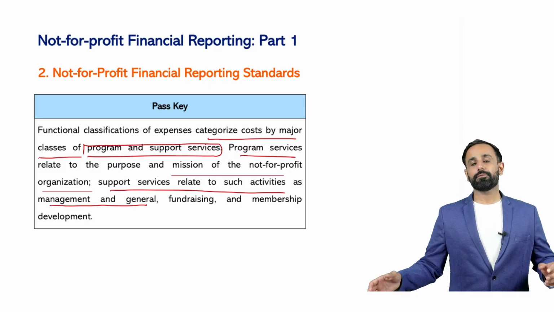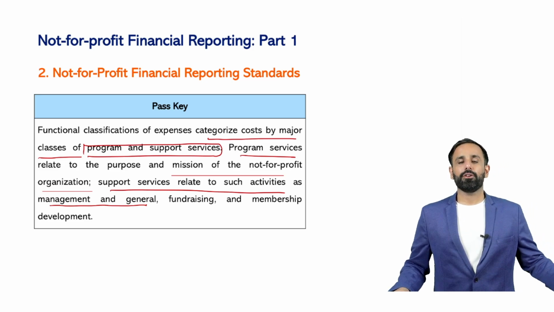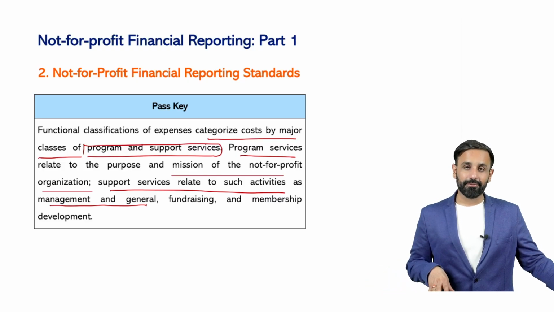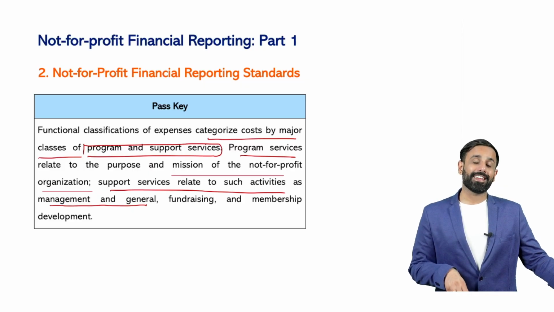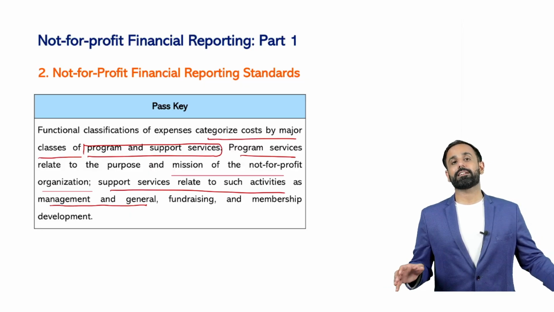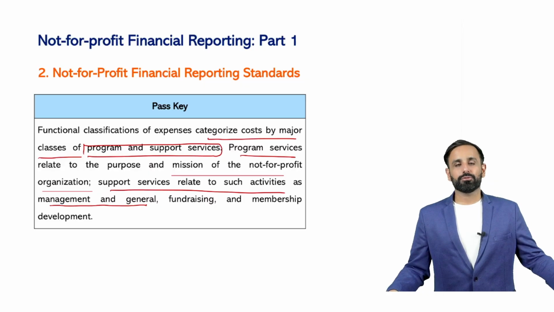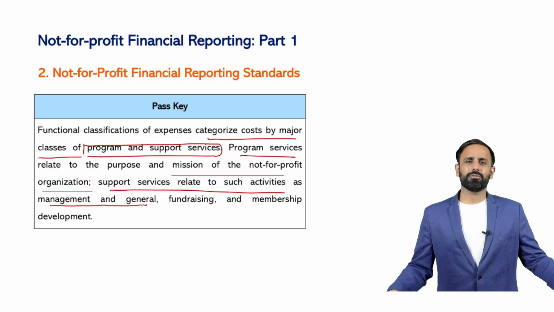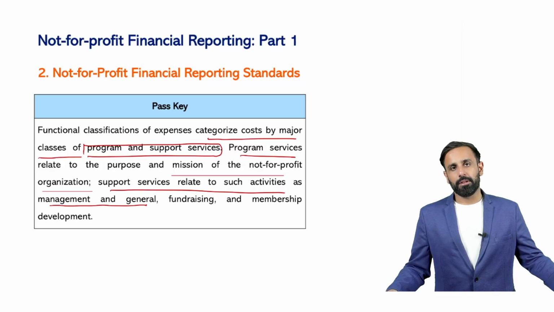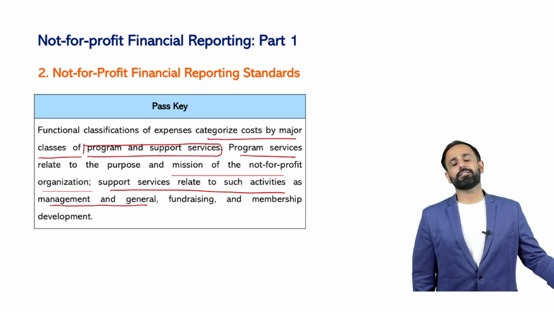So program means that you have conducted an event, you are running a medical hospital, and you have conducted an event where a lot of patients came to your hospital, they have done free checkups. You have invited a lot of guests, doctors from various countries, who have provided consultancy to various people who can't afford good doctors. So you have paid some amount of fees to those doctors. So that is going to be the program activity. Then the next activity as per the functional classification is the administration activity.